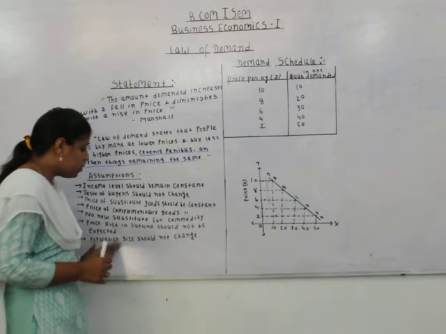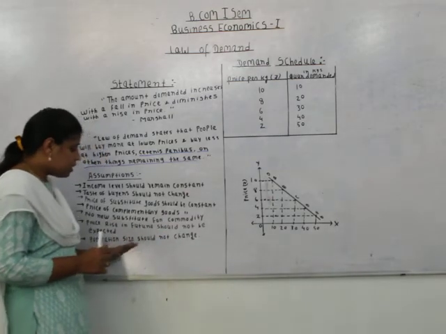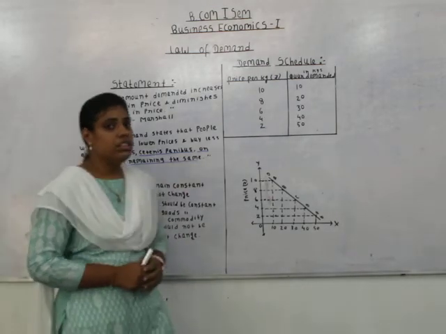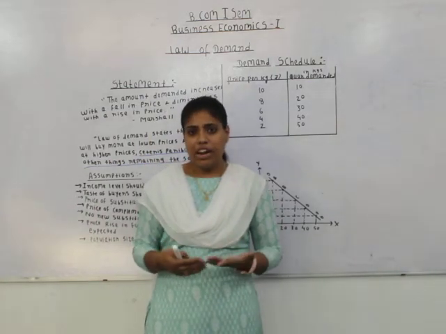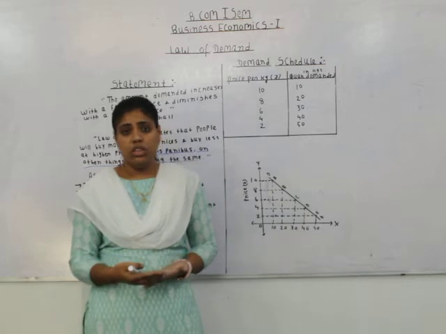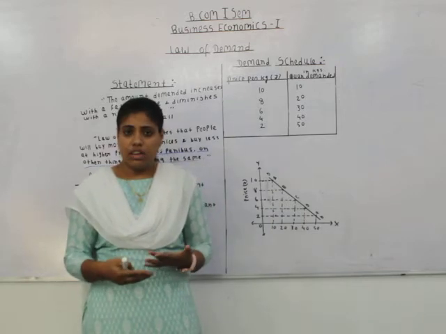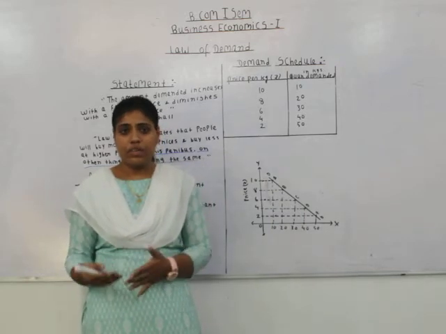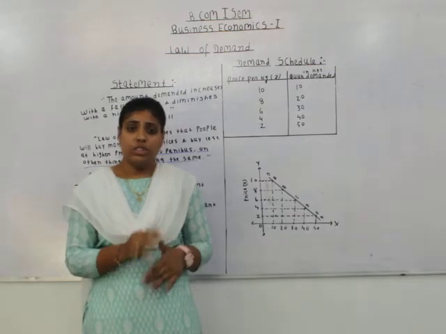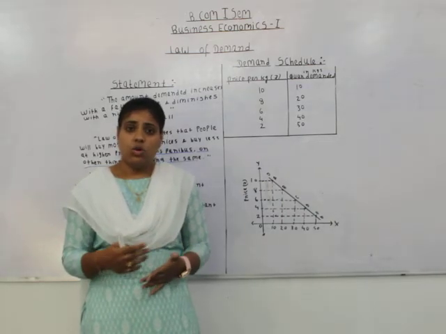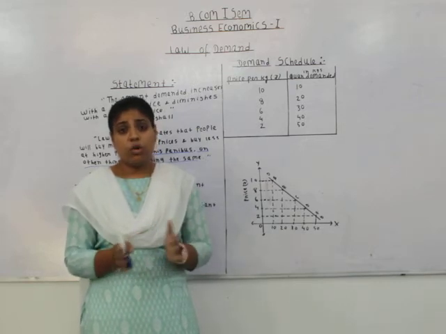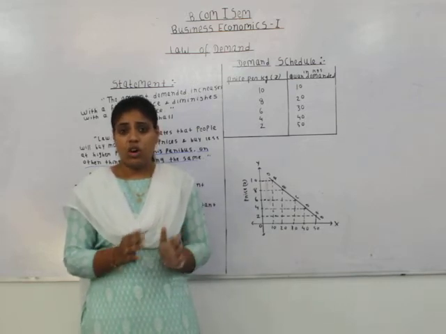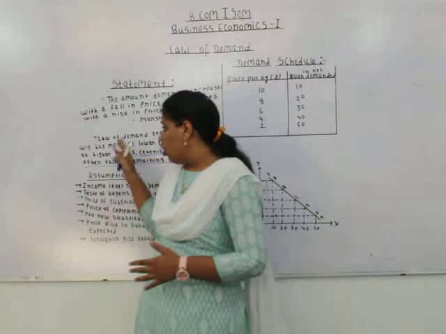The next one is population size. Population size should not change. See, if the size of the population changes, automatically the demand for goods like food, clothes, and other necessary goods will increase due to the increase in population. So during a specific period, no change in population, or that population remains constant, is assumed in the law of demand.